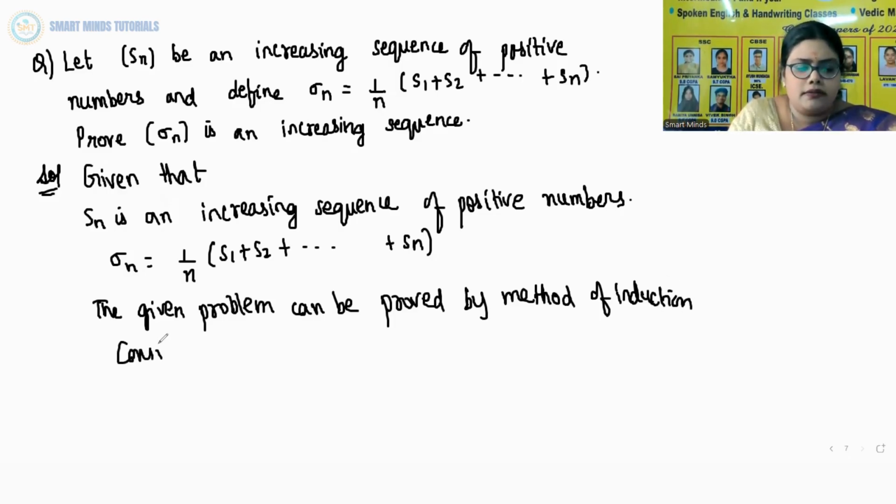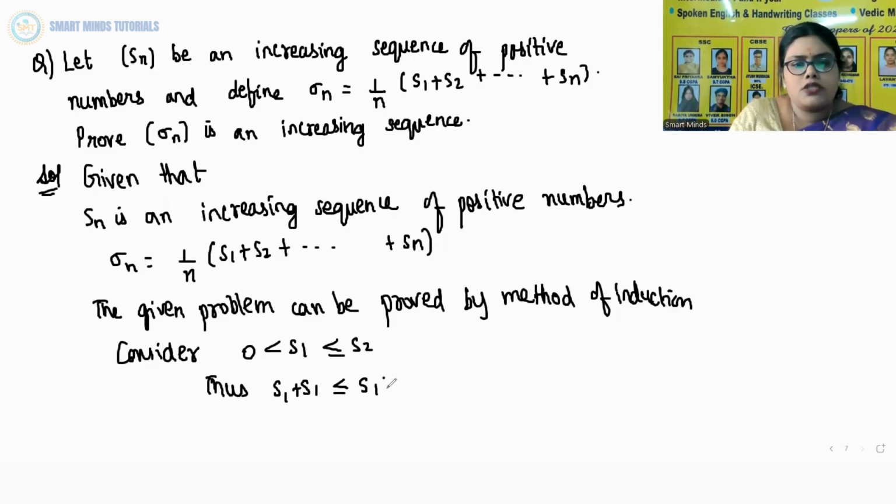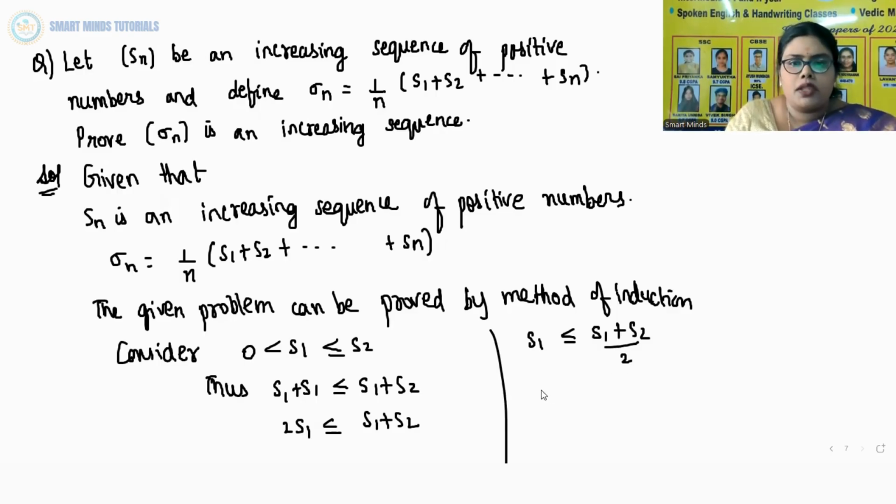Now let us consider 0 less than S1 less than or equal to S2. Thus, S1 plus S1 is less than or equal to S1 plus S2. So we have added S1 on both sides. So S1 plus S1 will become 2S1 less than or equal to S1 plus S2. If I take 2 to the other side, S1 less than or equal to S1 plus S2 by 2. Therefore, it is true for n is equal to 1.